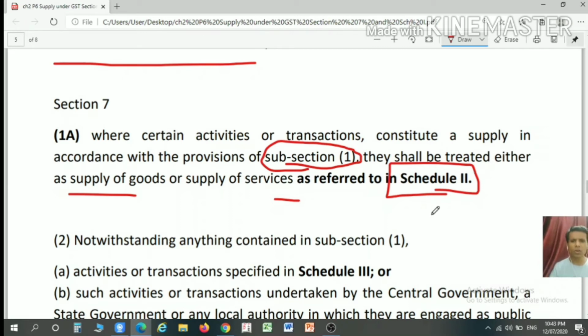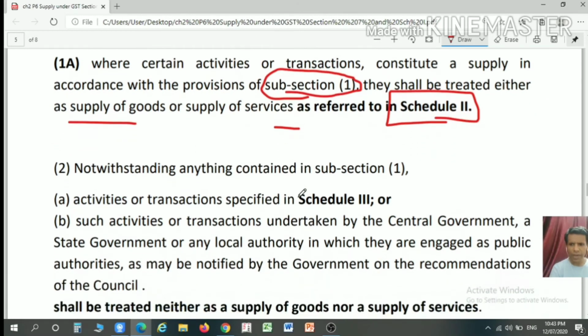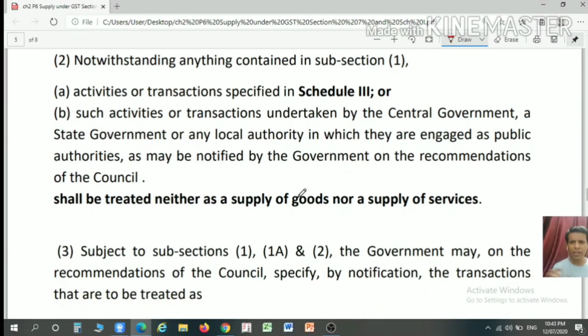Under schedule 2 it is given that when it is confirmed that it is a supply as per section 7 subsection 1, then it shall be treated either as a supply of goods or as a supply of services as per schedule 2.